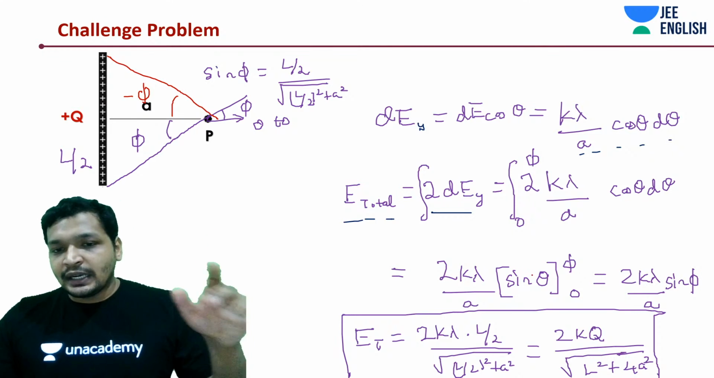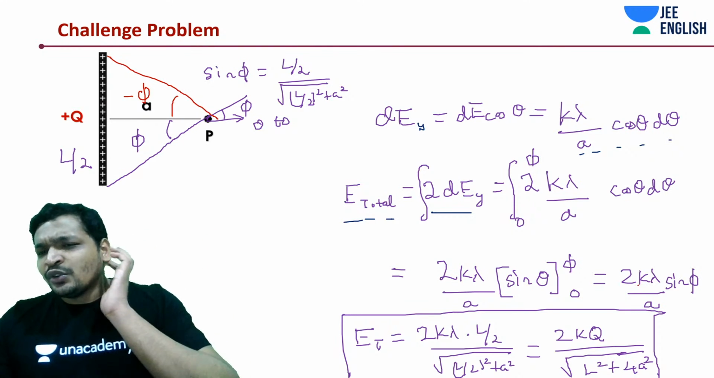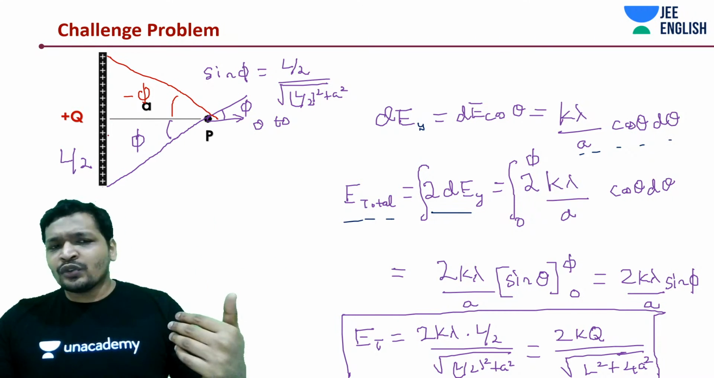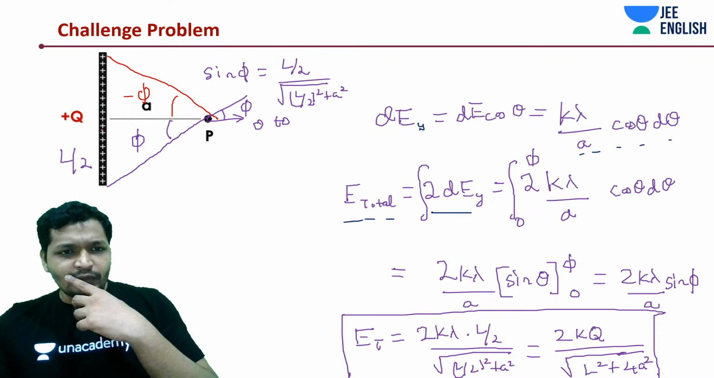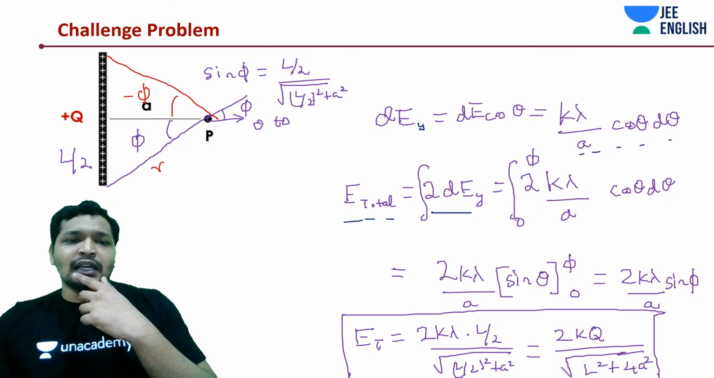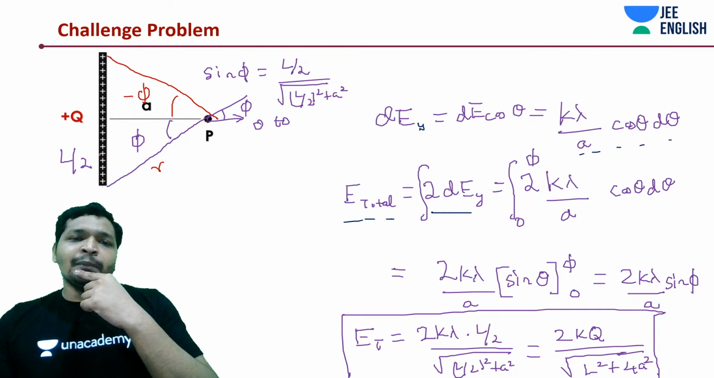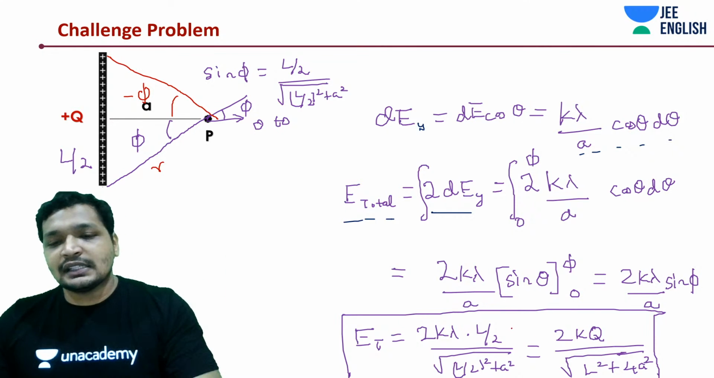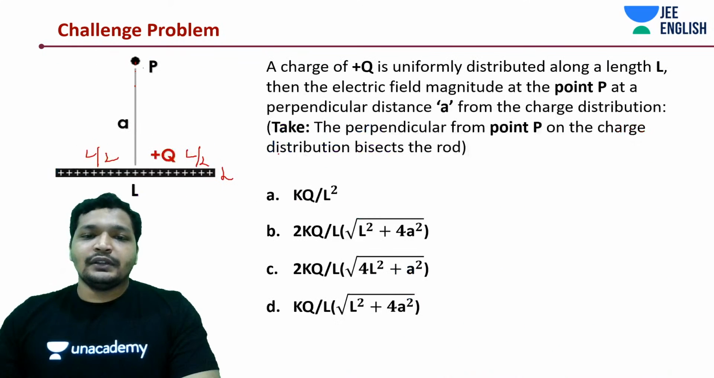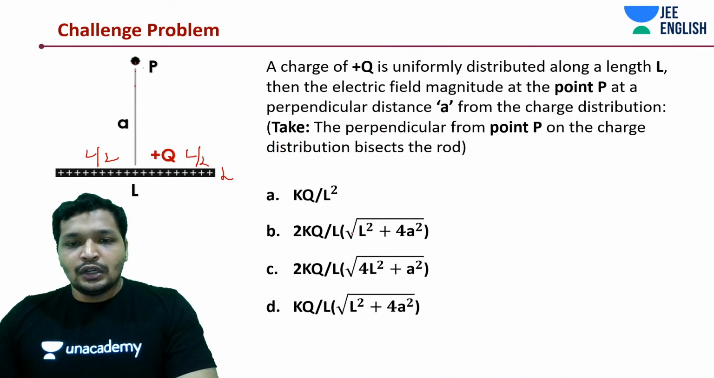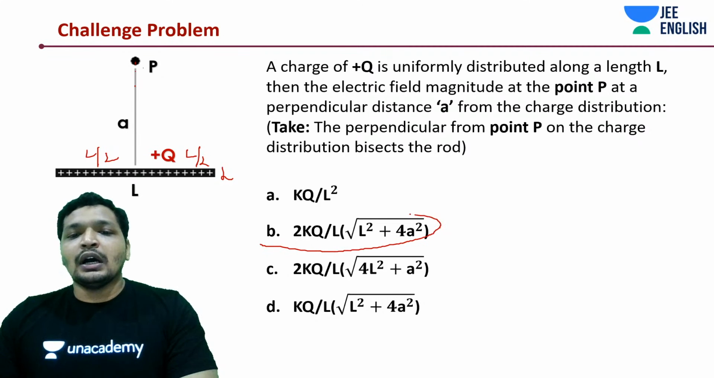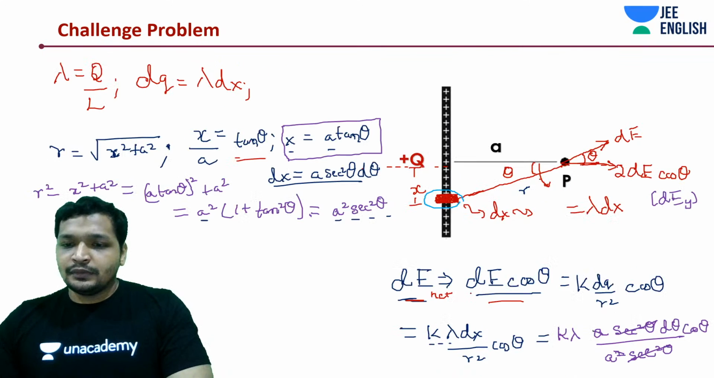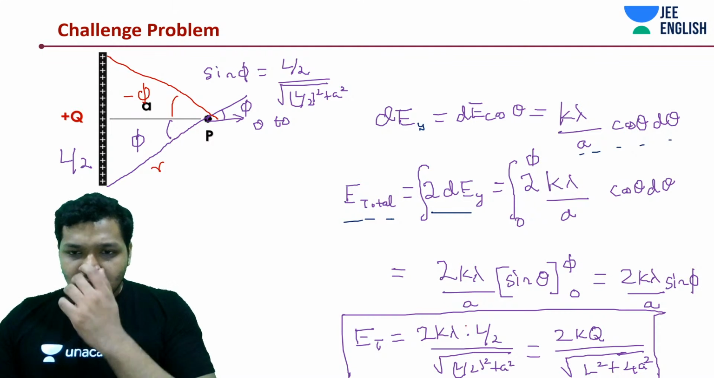So integrate this, you will get 2k lambda by a sin phi. In this case, what is sin phi? Typically you have to do this. Sin phi in this case is opposite by hypotenuse, which is L by 2 divided by under root of L by 2 whole square plus a square. Substitute it, you will get the answer. The answer is going to be 2k lambda by a times L over under root of L square plus 4a square. Good. Understood it? Very good. There would be L as well. I think we are missing something.